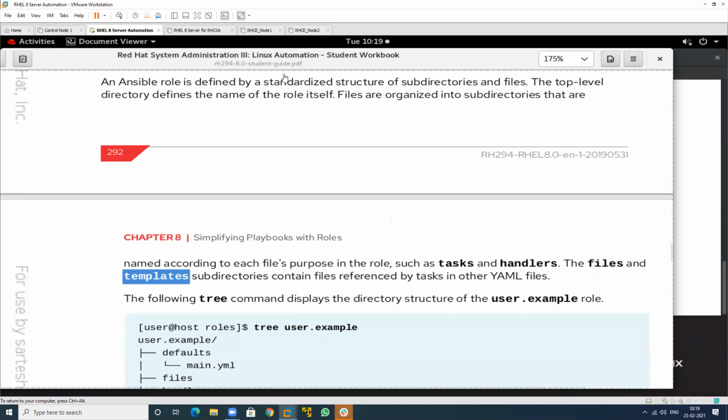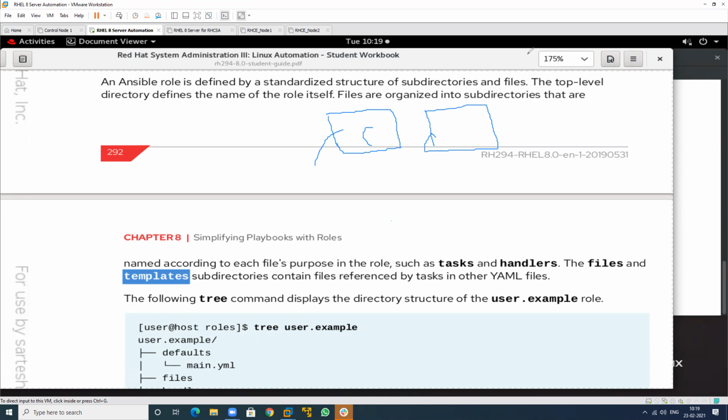Suppose you want to search for anything that is required. If you want to purchase cloth, where will you go? To a cloth market. If you want to search for a bike, you will go to a bike market. So according to your requirements, you will go to the place where it is available. In the same way, Ansible has a predefined structure.